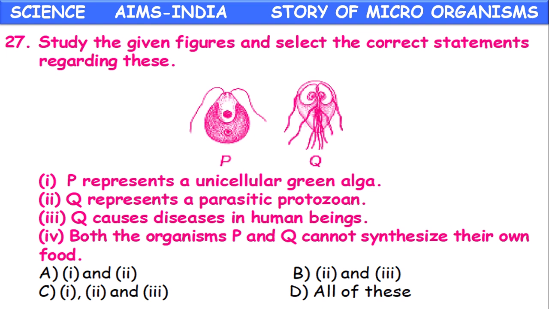Study the given figure and select the correct statements regarding these. P and Q are given. Okay. P represents a unicellular green alga. Q represents a parasitic protozoa. Q causes the disease in human beings. Both the organisms P and Q cannot synthesize their own food. Here you have to select. These types of questions are called analytical approach type questions.